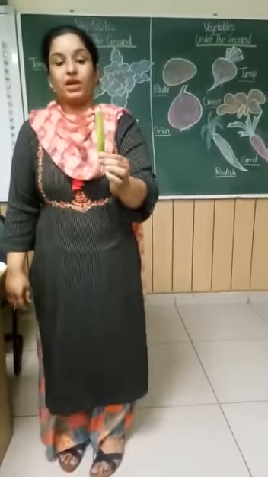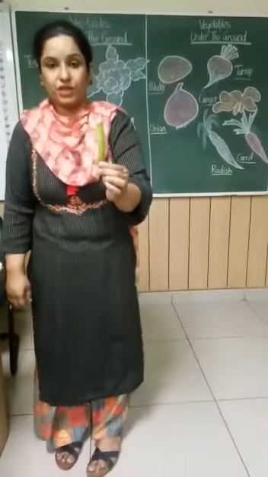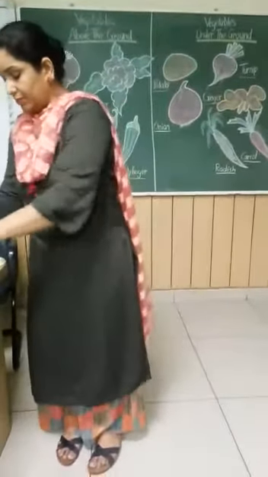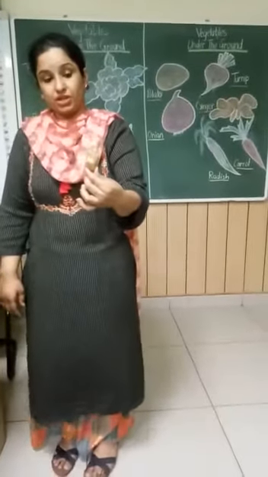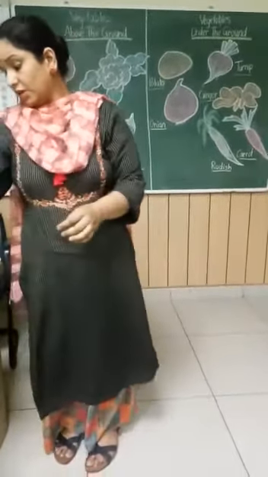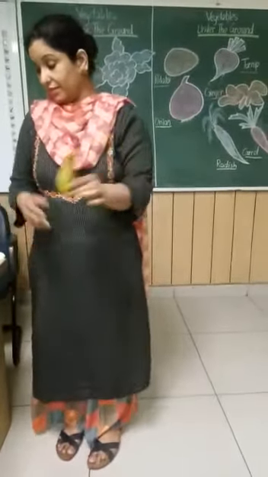Now which vegetable is this? Very good. Lady finger. And it is of which color? Green color. Which vegetable is this? Ginger. What is this? Cucumber. And you eat it as a salad.